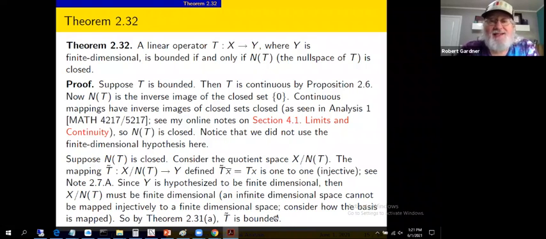So that gives us that T tilde is bounded. We're not interested ultimately in T tilde. We're interested in operator T being bounded. So we're getting closer. We have a relationship between T tilde and T as given here. So T tilde is bounded. T tilde is defined as T tilde of X bar equals T of X.